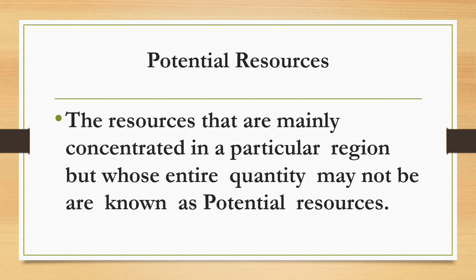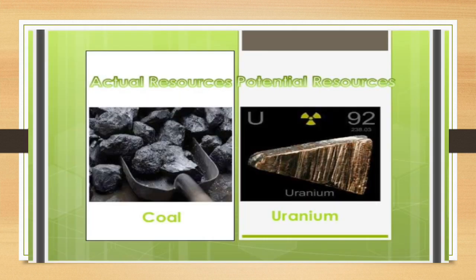Many countries are not able to tap energy produced by high tide in seas and oceans, either due to lack of technology or inaccessibility to markets that are needed to allow it to be developed on a commercial scale. Similarly, high-speed winds were a potential form of energy for our country some two centuries ago, but now this energy is being tapped and used in Nagarkoil in Tamil Nadu and on the coast of Gujarat. These are two examples of actual resources and potential resources: coal and uranium.